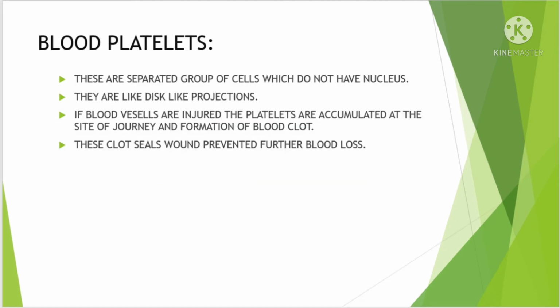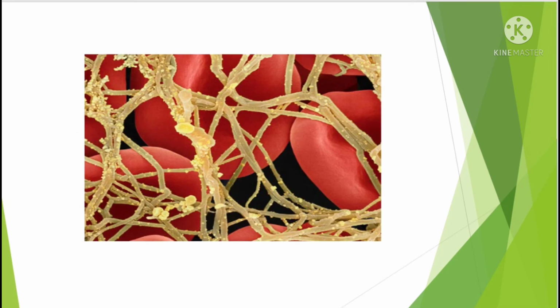Blood platelets. These are separated groups of cells which do not have a nucleus. They are like disc-like projections. If blood vessels are injured, the platelets accumulate at the site of injury and form a blood clot. These clots seal the wound, preventing further blood loss. Carefully observe this picture of blood platelets. Here observe how blood clots when you are injured.